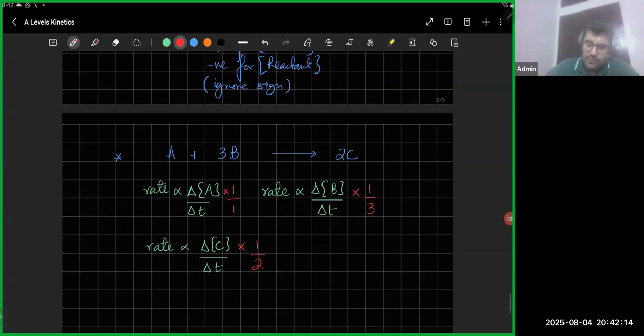So what you're going to do is divide by the coefficient to normalize the rate values. Now there won't be an issue. If you want to measure rate, you can use any of them. And if you divide by the coefficient, you're always going to get the same value. Is this thing clear?